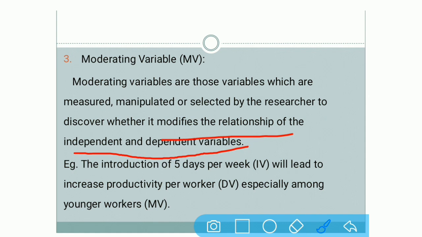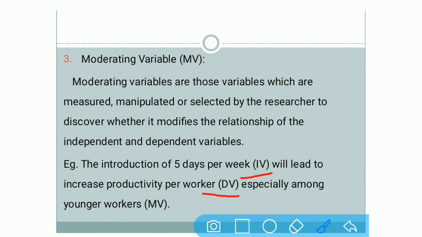Now again, going with the similar example, introduction of 5 days per week. You have introduced in your company that you are going to allow your employees to work for 5 days, that is the independent variable. Now it will lead to an increase in the productivity, which is your dependent variable. If your employees are working only for 5 days, then they will increase the main production, or it will increase the productivity of the workers. That means their efficiency will increase to do more production. That is your dependent variable.